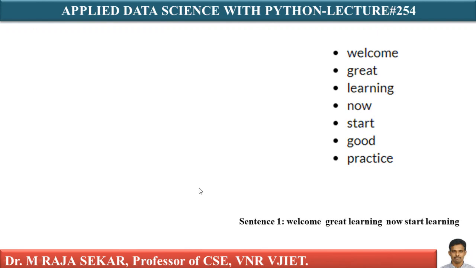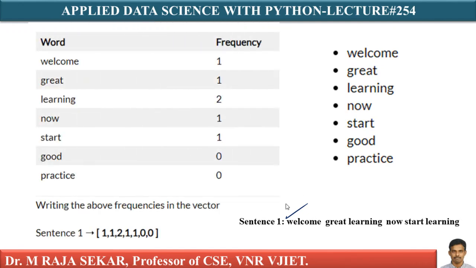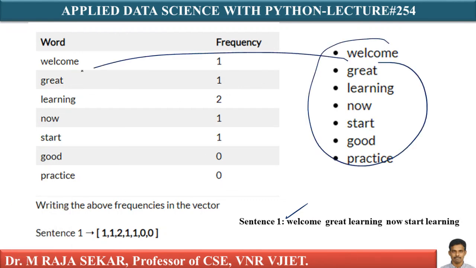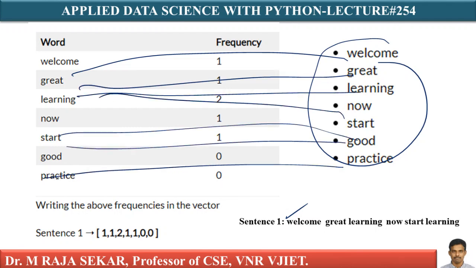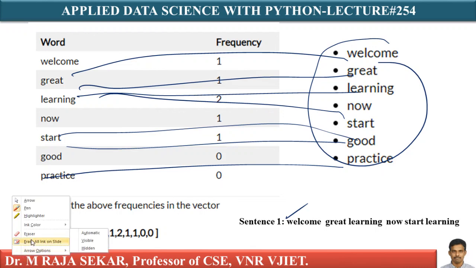What is my sentence 1? Welcome, great learning. Now start learning after pre-processing. I am keeping the model vocabulary here: welcome, great, learning, now, start, good, practice. Now I must build a vector.